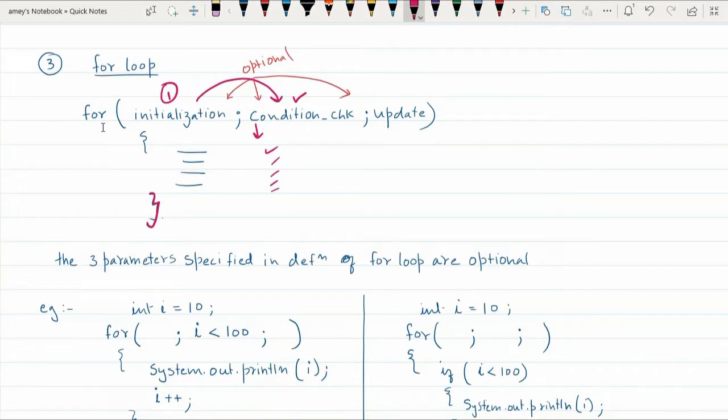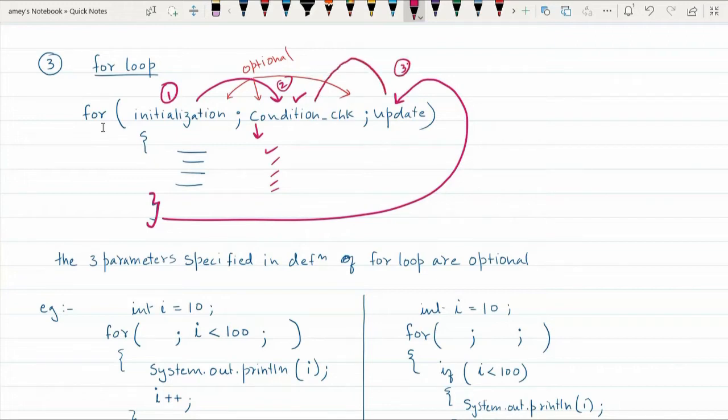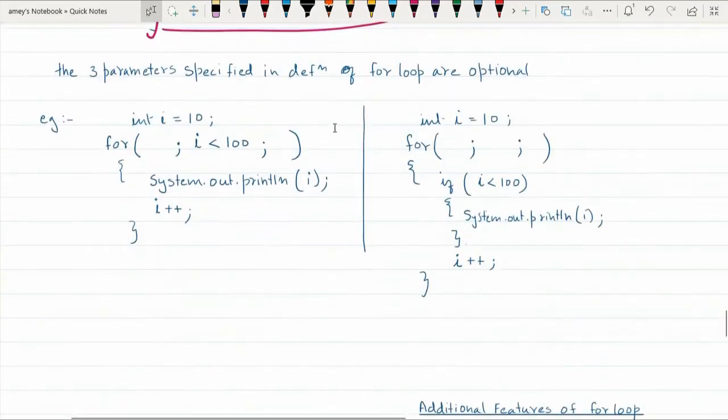When the for loop's closing bracket is encountered, the control passes here. So, it is going to update the counter and again it is going to check for the condition. As long as the condition is true, it is not going to exit this loop. Every time the condition is true, it is going to enter the for loop, execute the statements within the for loop, then increment the counter, then again check for the condition, and this will continue. So this is your for loop.